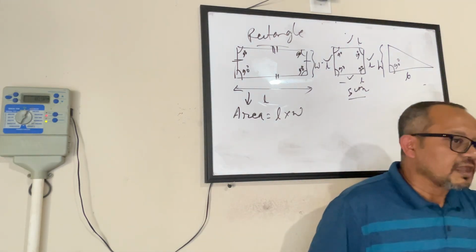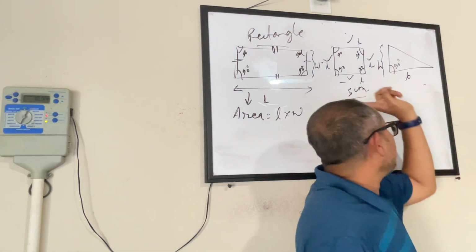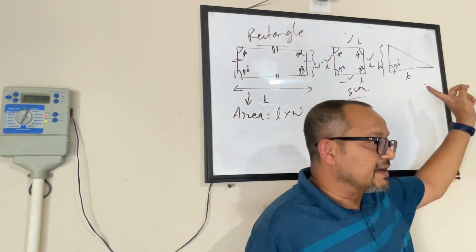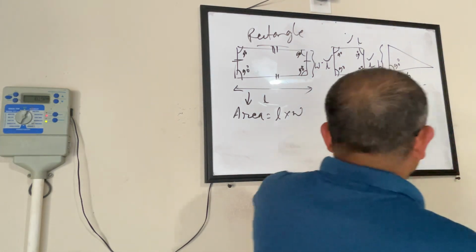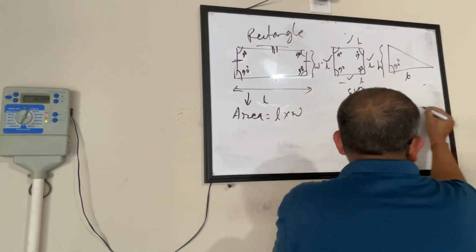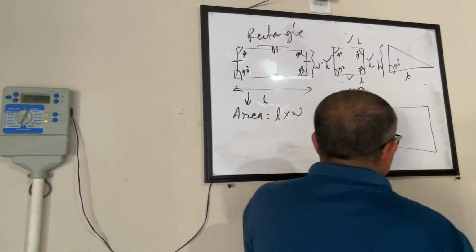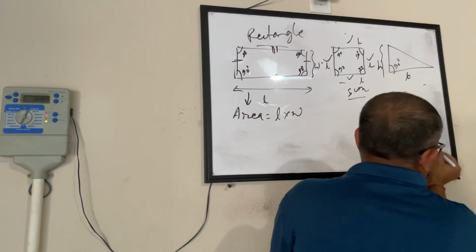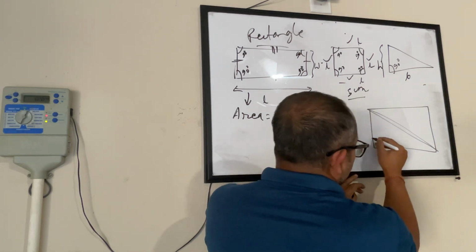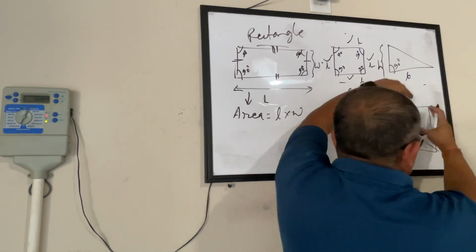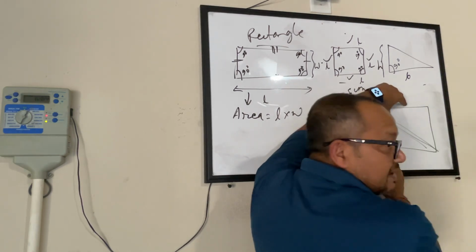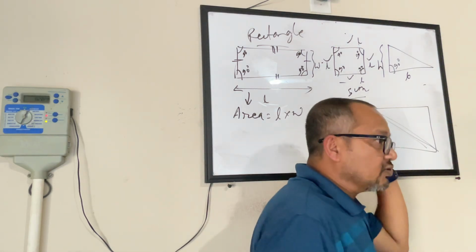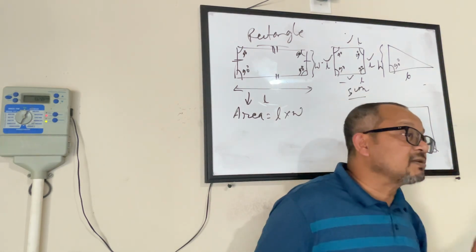Anyways, so we learned the area of a rectangle, the area of a square, and this is the area of a right triangle. What we learned in the last class was this: if you have a rectangle and you join the two corners, it becomes a right angle triangle, and this is half of the area of the rectangle. You see it?